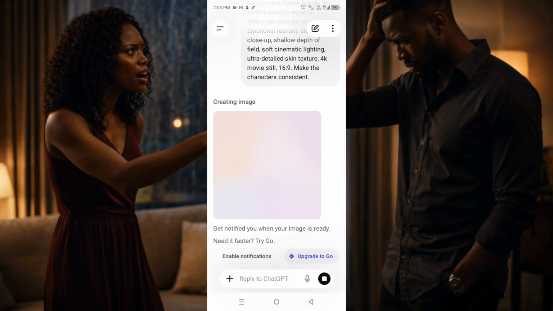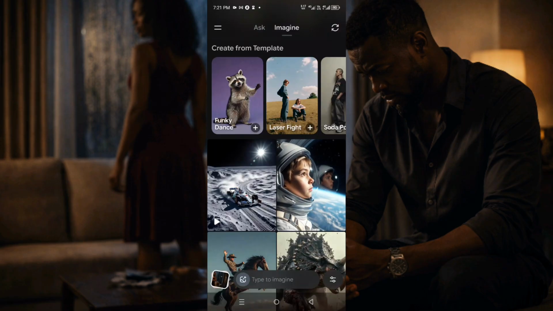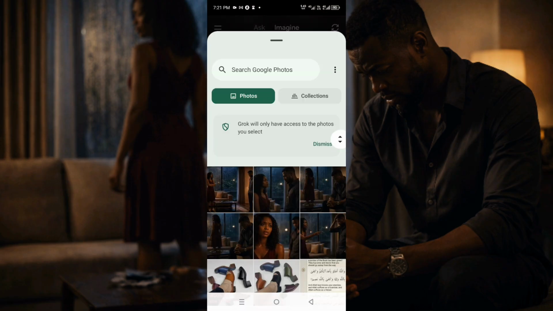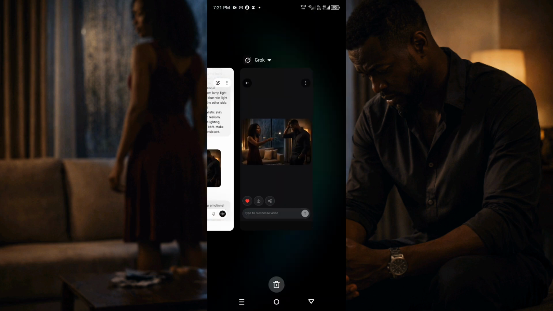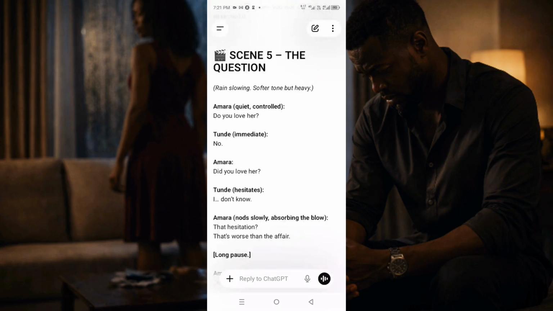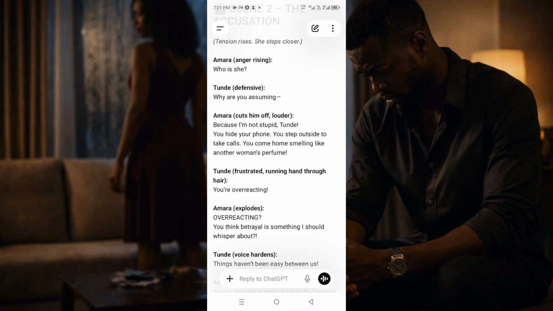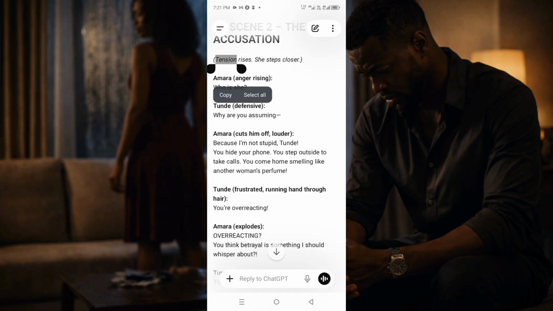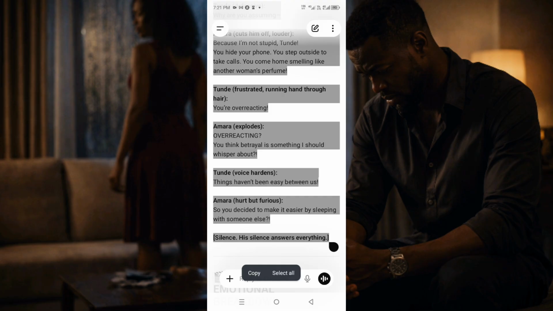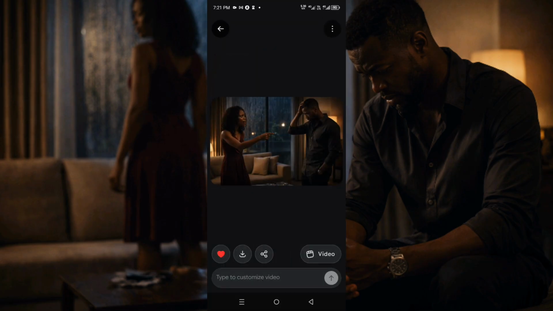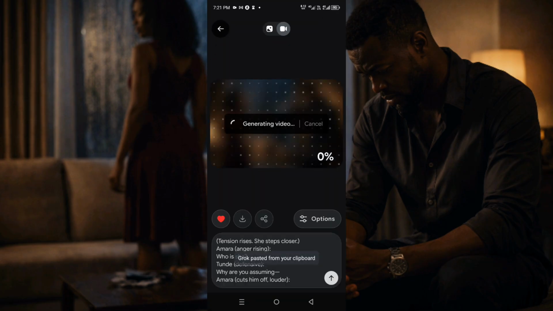So for the next step, we're going to head over to GrokAI to animate our images. Okay, so in GrokAI, all you need to do is click on this image icon, then click on animate photo. Bring in the photo you generated from ChatGPT. So I'm just going to bring this photo from my scene 2. Then I'm just going to return back to ChatGPT and copy the dialogue script for scene 2. I'm just going to copy the dialogue script for scene 2 and then head back to GrokAI and paste it in the box where it says customize your video. I'm going to paste it there and I'm going to click on send. You can see it is generating my video. All you need to do is to be patient for a few minutes and it will generate it.